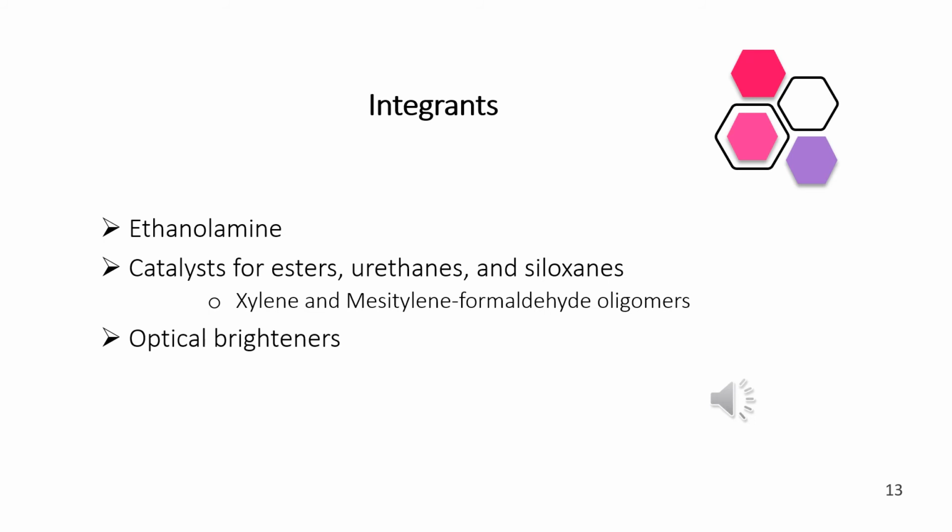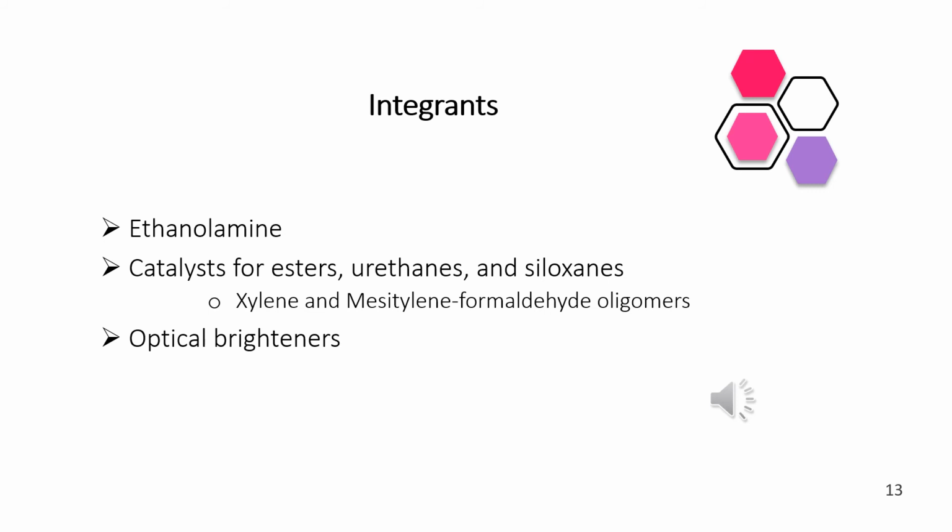Ingredients. So what are the important components that are used in the manufacturing of paints? Some important components used in the manufacturing of paints are ethanolamine, catalysts for esters, urethanes and siloxanes, silanes and bisstyrene, formaldehyde oligomers,